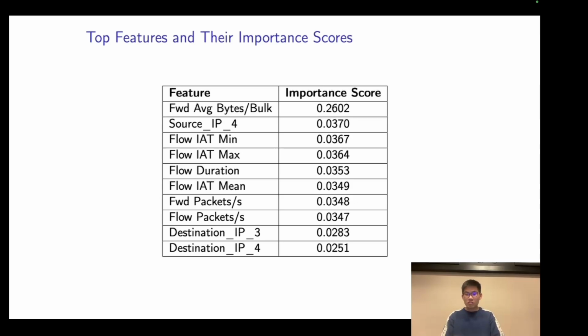The cumulative contribution of a feature across all trees in the forest is then aggregated, yielding an importance score, and this score reflects how effectively a feature reduces impurity or uncertainty and helps us identify the most influential attributes for our classification. From this, forward average bias bulk reviews patterns in bulk data transmission, while flow ID captures traffic patterns unique to malicious activity. Source port reflects specific malware communication behaviors, flow IAT minimum identifies timing patterns indicative of malware, and source IP points to malicious IP subnets. These features fall into three categories: data transmission patterns, communication metadata, and source identifiers.